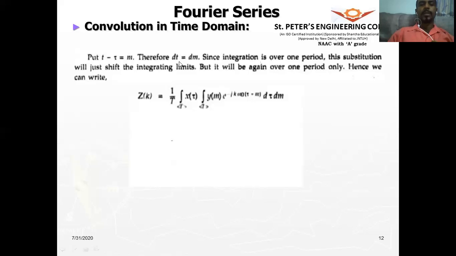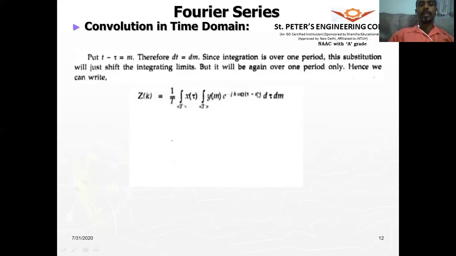All right. Substituting t minus tau equal to m and simplifying, the inside integral term becomes y of m e to the power of minus jk omega naught (tau plus m), because t will be equal to m plus tau, d tau dm.